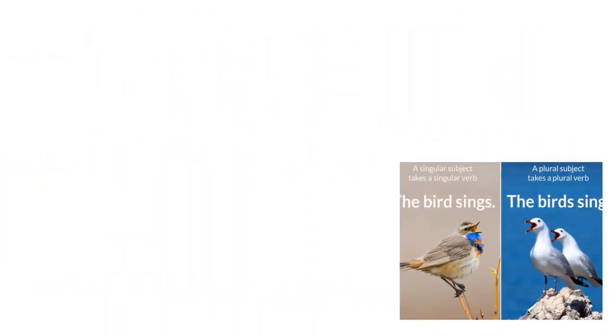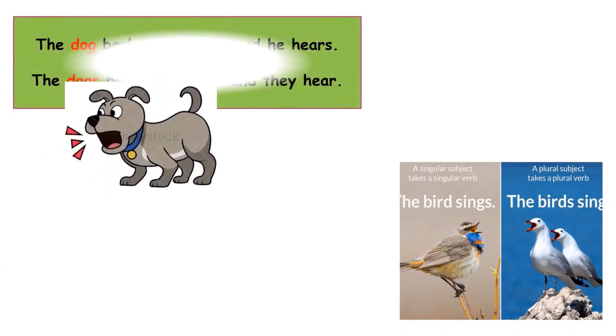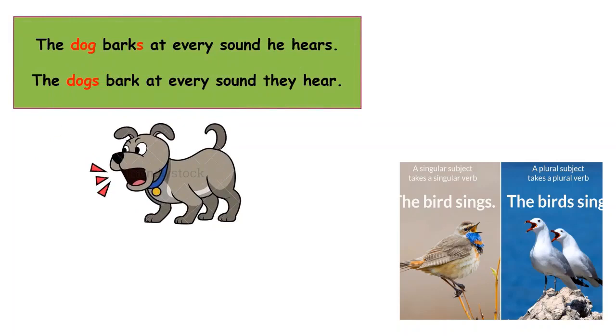So here are some examples of the subject and the verb agreeing in number. The dog barks at every sound he hears. The subject dog doesn't have an s, so it is singular, whereas the verb barks has an s, and so it is singular. Now, when we have to change the subject dog to plural, we will add an s and it will become dogs. Whereas to change the verb barks into plural, we have to remove the s. So the sentence will be, the dogs bark at every sound they hear.